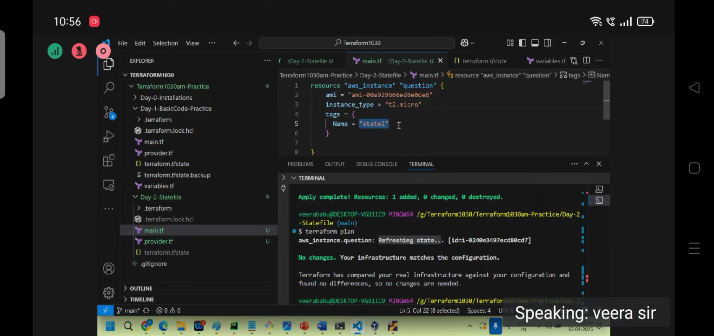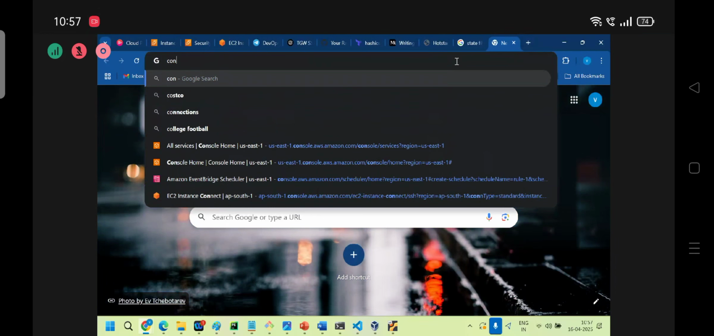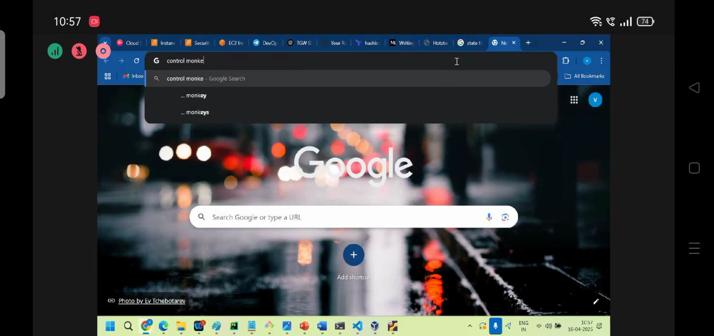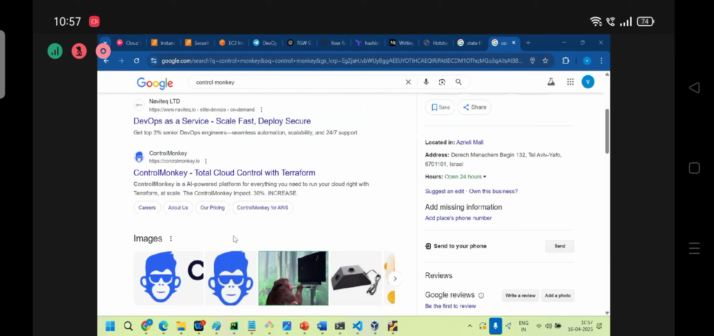That process was also implemented recently. Okay. There is a new tool released in the market. The tool name is what? Monkey something. Control Monkey. The Control Monkey tool was recently released. My organization is using it recently. Let me show you. Control Monkey. Yeah, this is the tool.